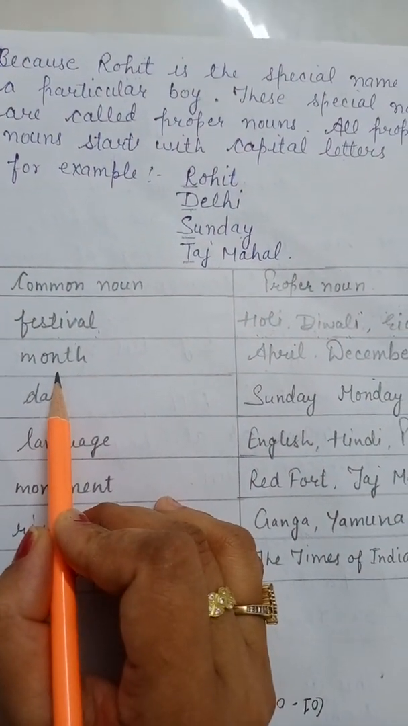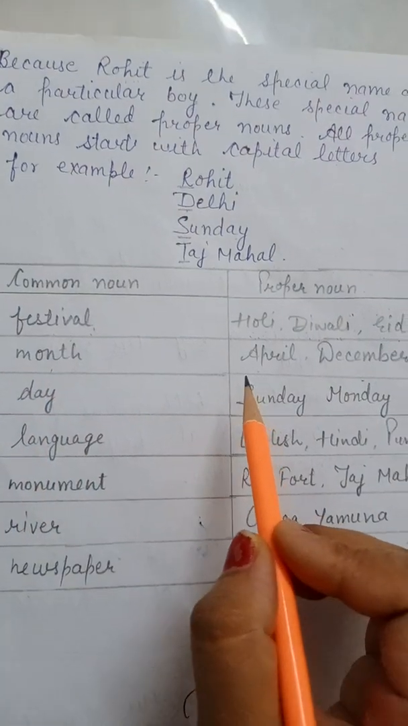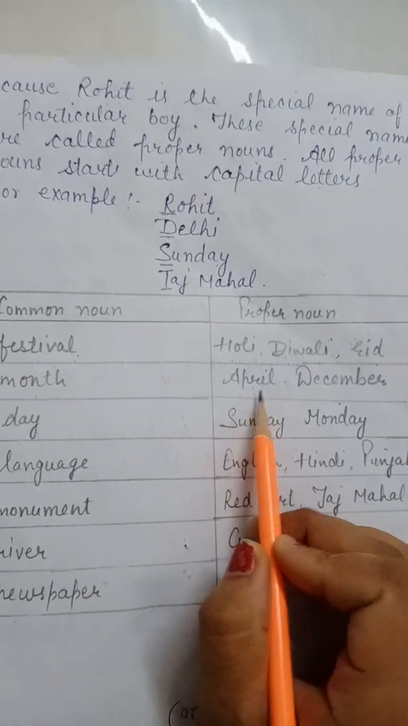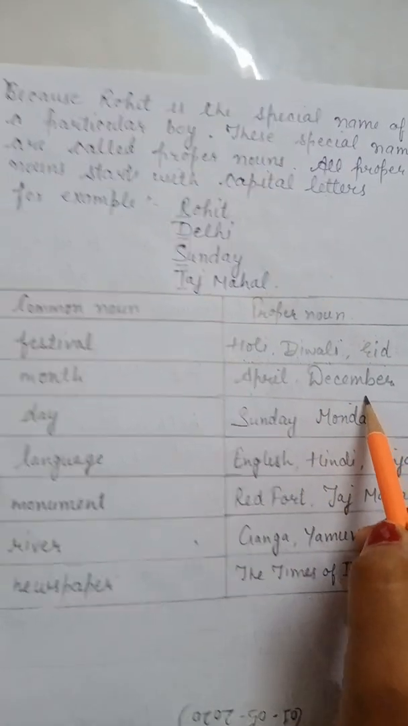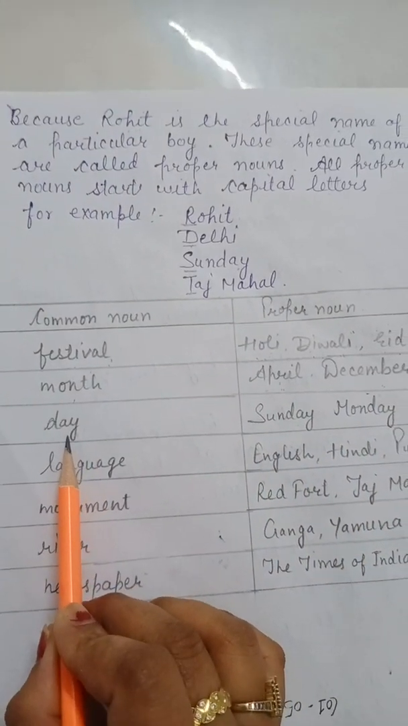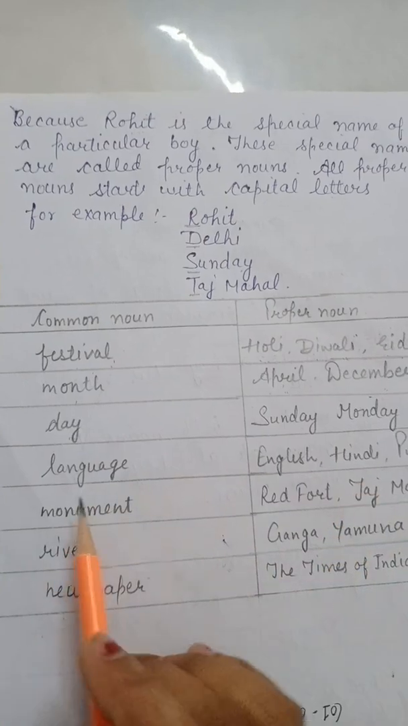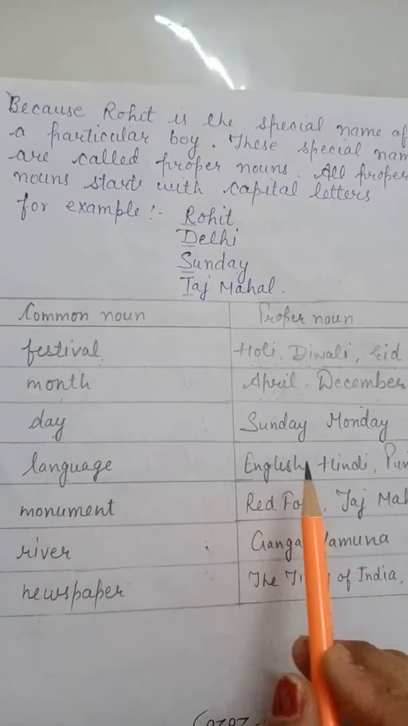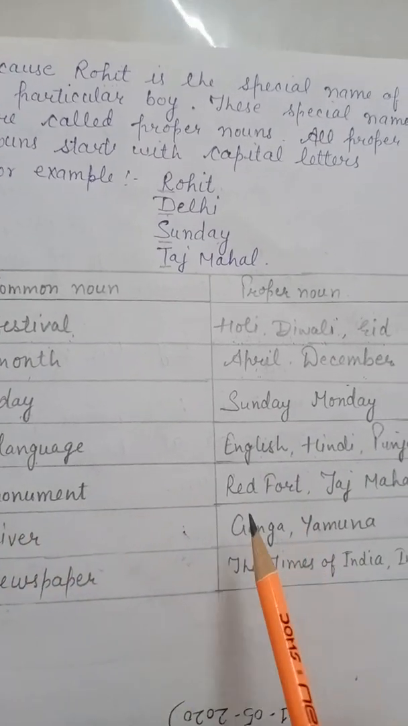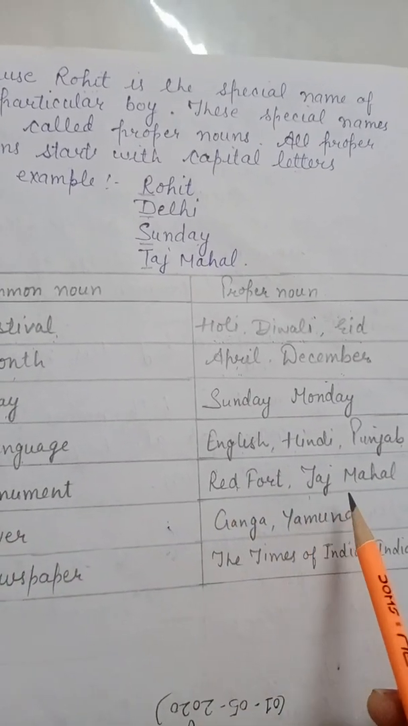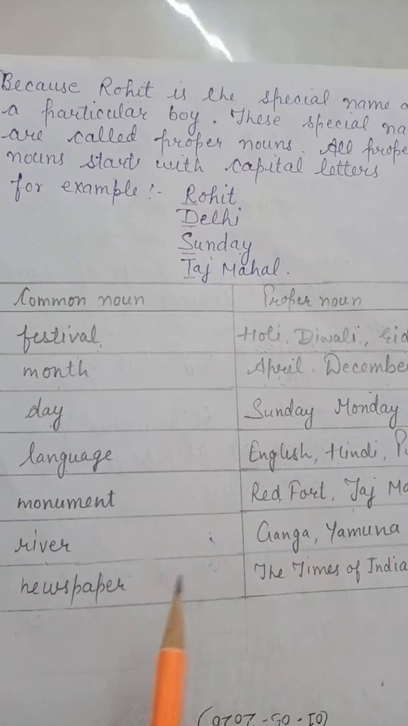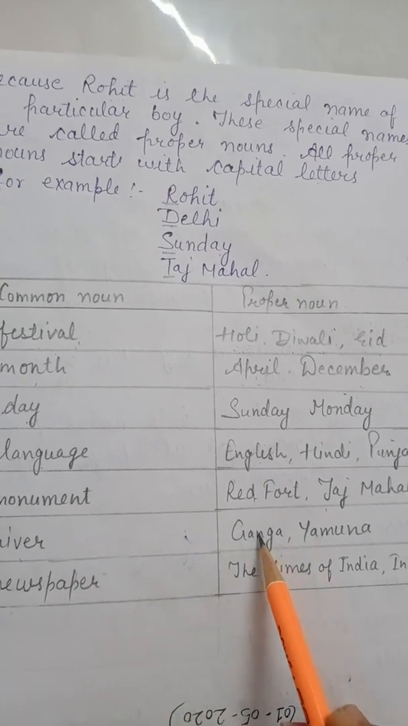Month. Month is common for all, so we have different months like April. So April is a particular name of a month. December is also a particular name of a month. Like here, day is common to all days. Language is common to all the languages like English, Hindi, Punjabi. Monument, we have different monuments like Red Fort, Taj Mahal. River is also common to all. We have different rivers like Ganga, Yamuna.